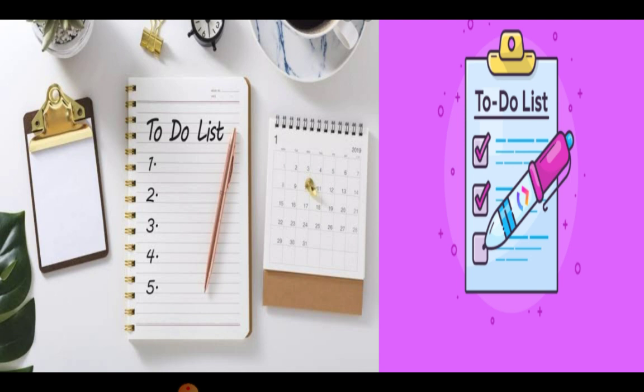The first work after waking up is to make a to-do list. That is very important. When you wake up in the morning, just make one book for your to-do list and write what you have to do on that particular day. Write all the tasks you have to do and what you have to study, which subject, which topic. Write it number-wise and make a box in front of everything you have written. You must do this every morning.